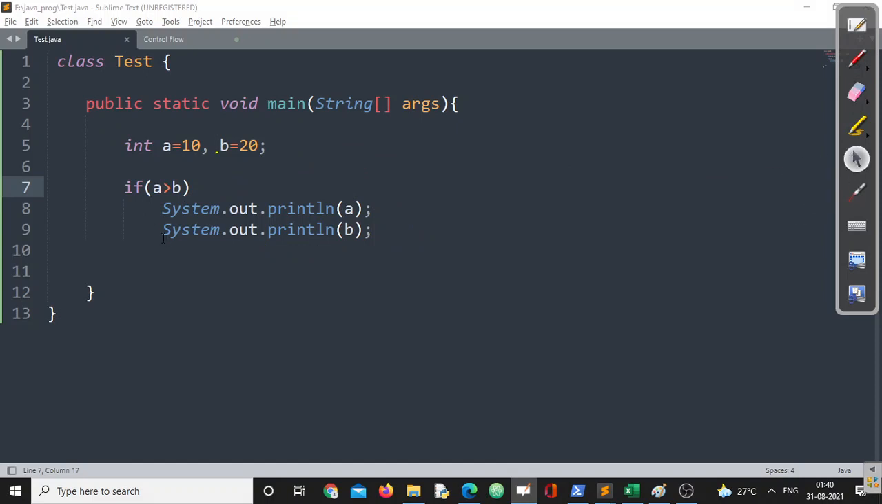So never get confused by the way you are writing. You only have to stick to the rules. If you are not writing any curly braces, only one statement is allowed in if, that is the immediate statement after the if statement, right?